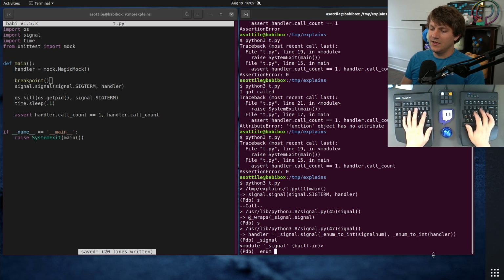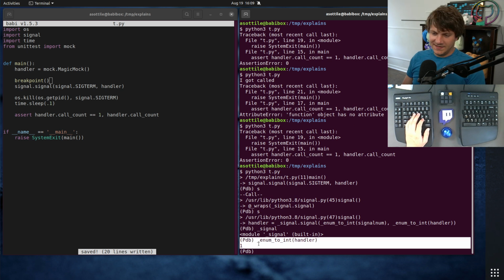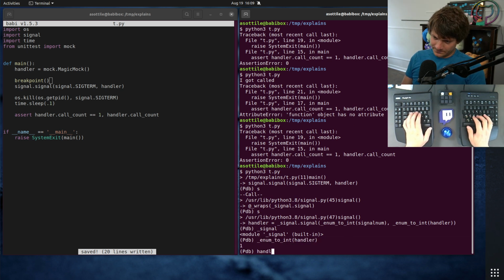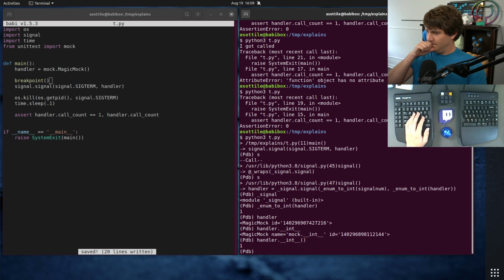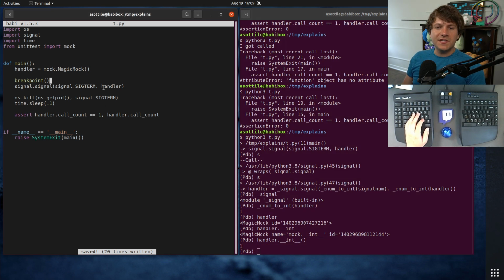So if we do enum to int handler, in this case, the handler is our MagicMock, it's converting it to the number 1. And that is because our MagicMock defines the double under int magic method, and by default returns 1. And so instead of passing a callable here to signal, we're actually passing an intable to signal, and so it is converting it to an integer.